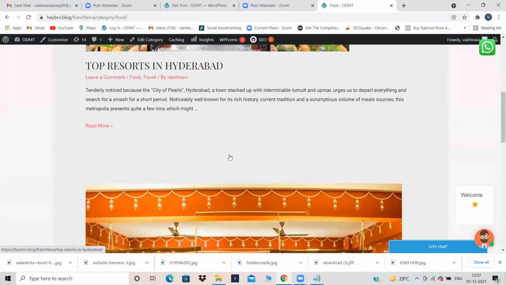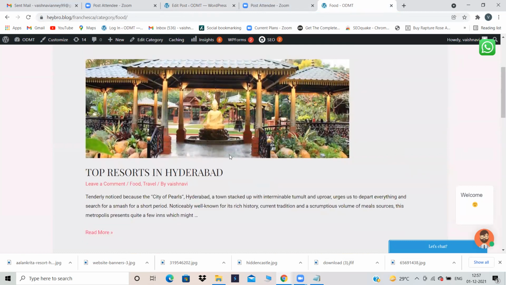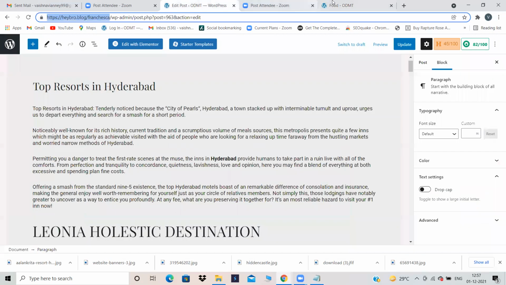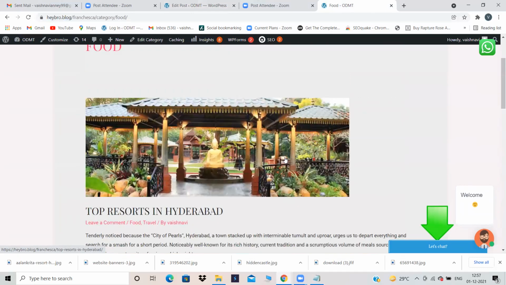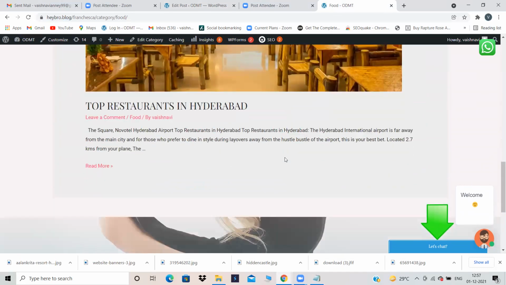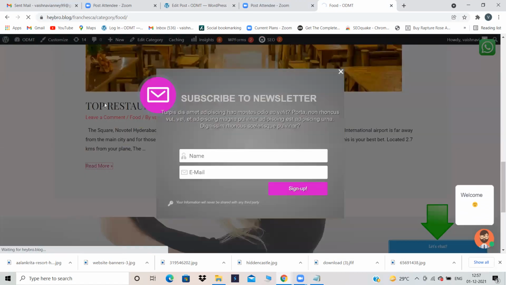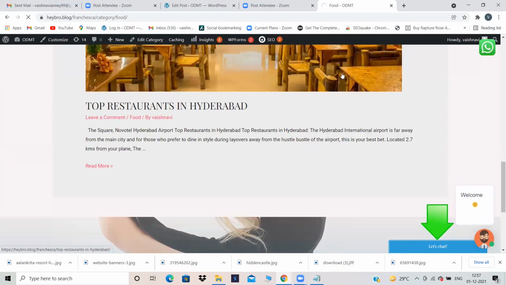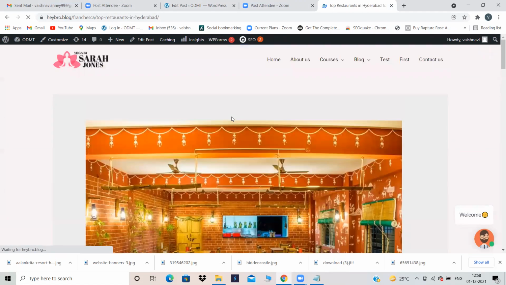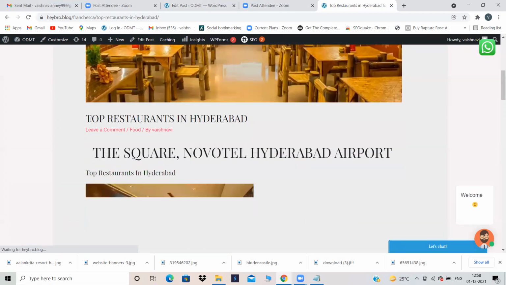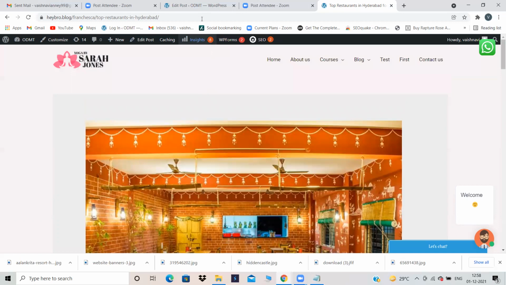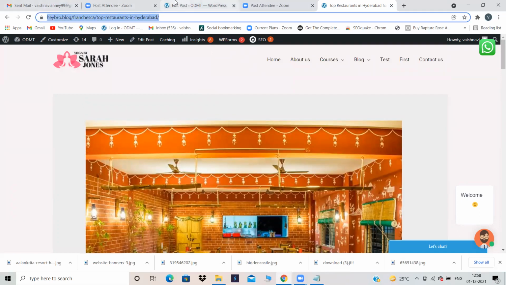Now I want to give an internal link to top restaurants in Hyderabad on the same website. Okay, it has already been updated, right? So for my own website, I'm giving an internal link. I have just opened the blog called top restaurants in Hyderabad, and I will copy that particular URL, that is the file name, and paste it for a particular word. See, the title has become your file name. By default, it will happen like that only. So copy this and come back over here.